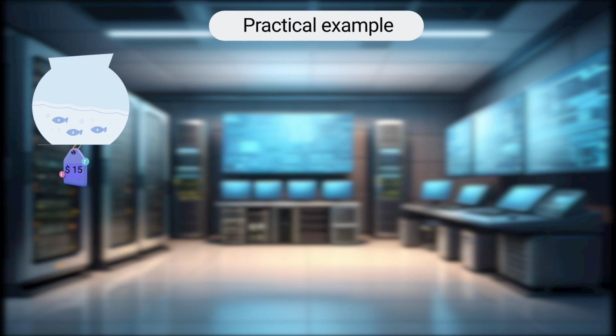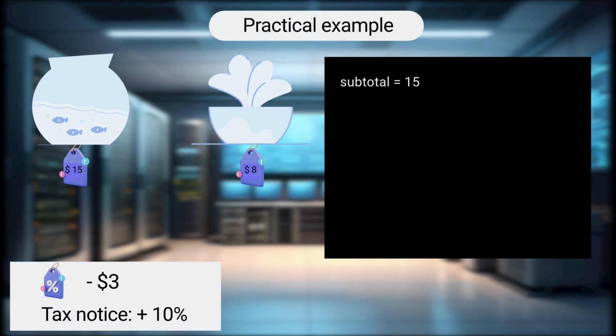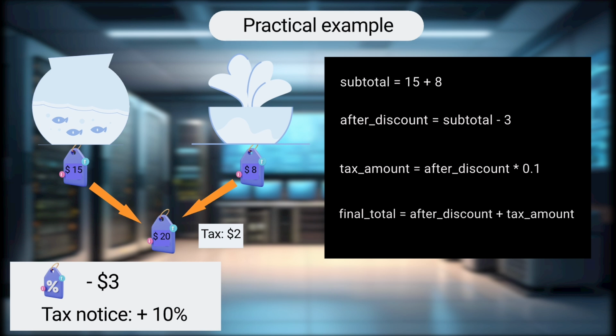I'm calculating a bill. Item 1 costs $15. Item 2 costs $8. There's a $3 discount, and we need to add 10% tax. Here's how. Subtotal equals 15 plus 8. That's 23. After discount equals the subtotal minus 3. That's 20. Tax amount equals after discount times 0.1. That's $2. Final total equals after discount plus tax amount. That's $22. We broke down a complex calculation into clear, simple steps.